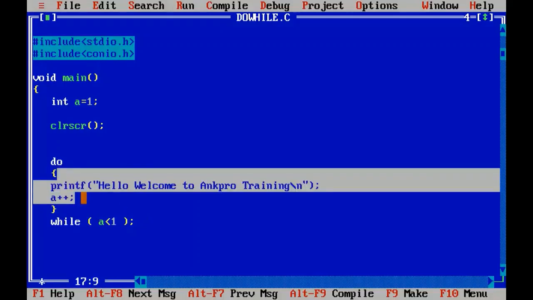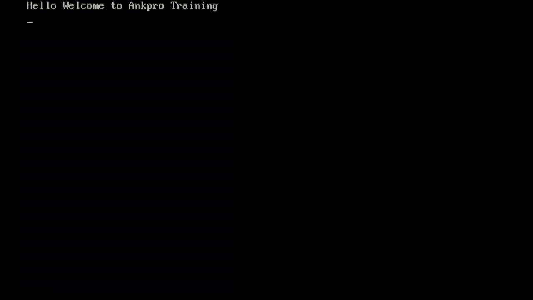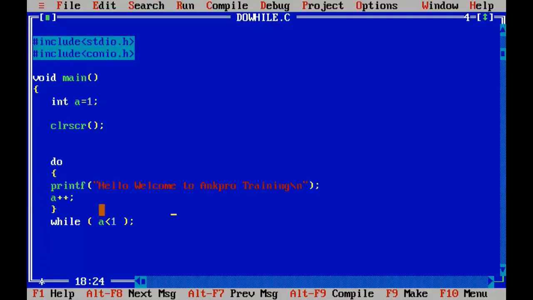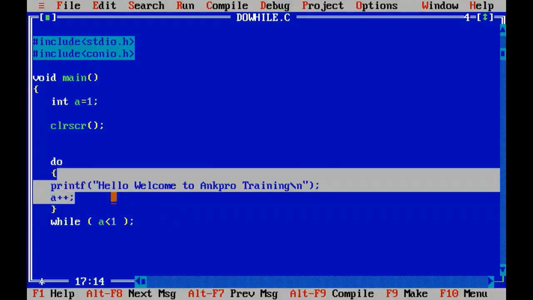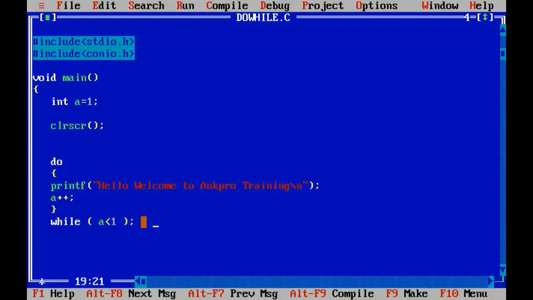Let's go and try that. Control F9. Here we got the statement at least once, though the condition is false and will never be true at all. Still, we got this statement executed. So that is how we can make use of do while. Do while checks the condition after the loop is executed, right? So we can replace any while loop with a do while loop. So this is a simple demonstration.